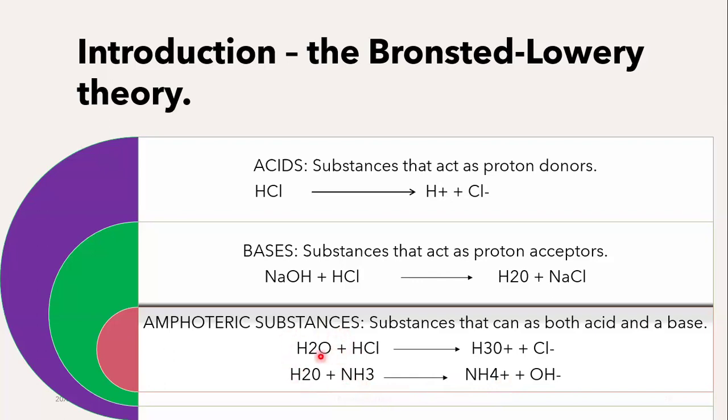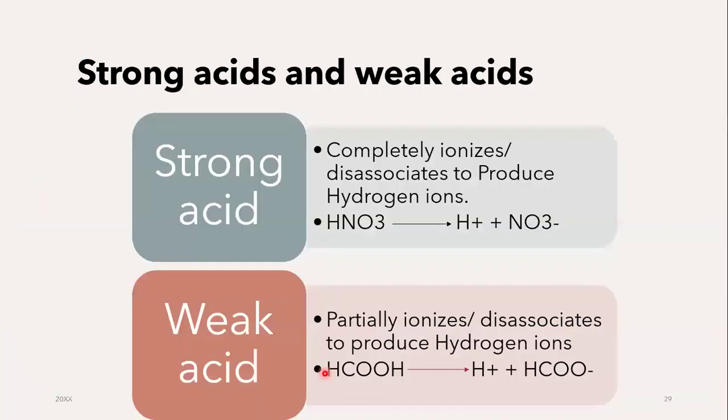In reaction number one, water was the one that was accepting the hydrogen ions. It was acting as an acid. Sorry, it was acting as a base. It was accepting the hydrogen ion. But in this case, it is now losing that hydrogen ion and it's becoming OH minus. That's it. It's lost the hydrogen ion. Now it's acting as an acid. So substances that can act both as an acid and a base are considered to be amphoteric substances. Now, another really important portion of this topic is to be able to identify strong acids, weak acids, strong bases, and weak bases.